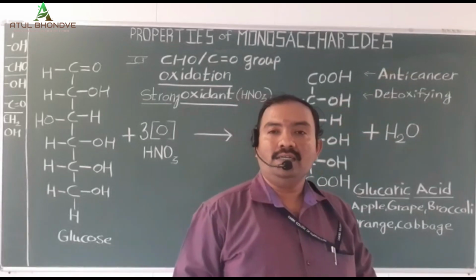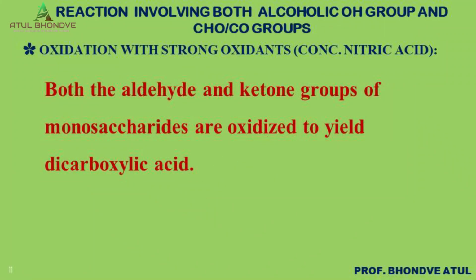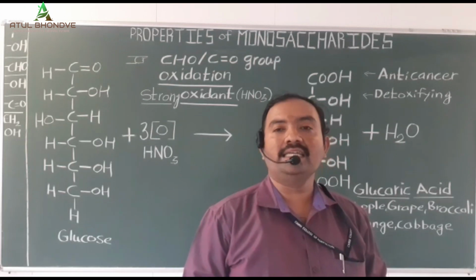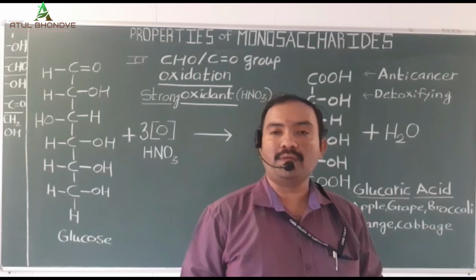Hence, commercial importance is there regarding the glucaric acid. Glucaric acid is commonly called saccharic acid. In case of ketone, when the ketone group is reacted with a strong oxidizing agent like nitric acid, then there is a synthesis of a compound with fewer carbon atoms.